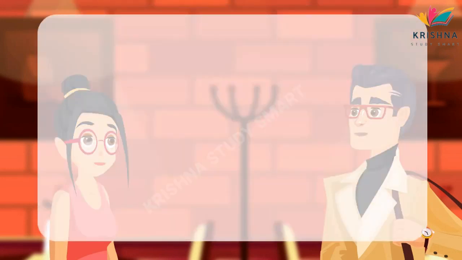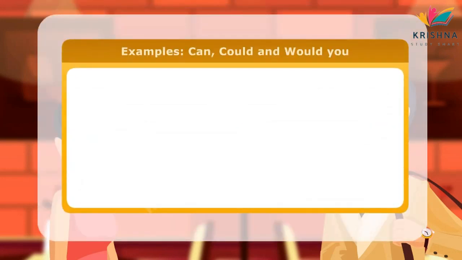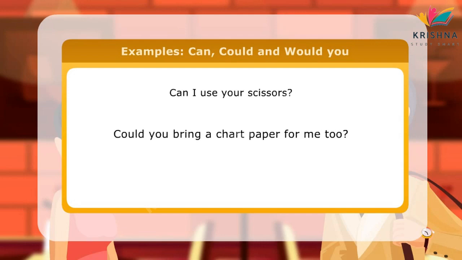Here are few more examples of use of can, could and would you in sentences. Can I use your scissors? Could you bring a chart paper for me too? Would you like to